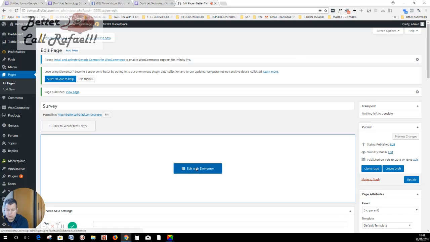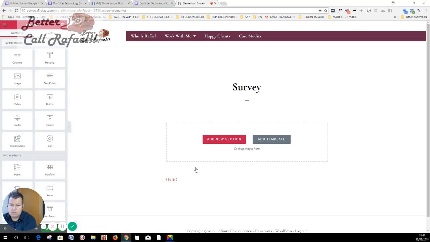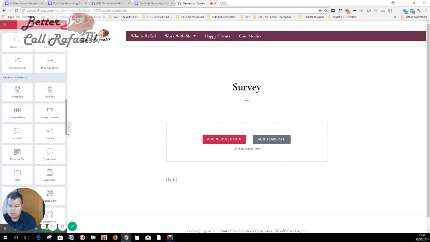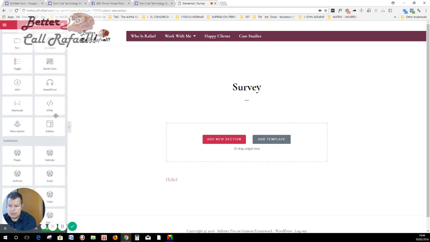Okay, let's go to edit with Elementor. Okay, here it loads the survey page and we're going to add a new section, and the section could be an HTML code. There we go.